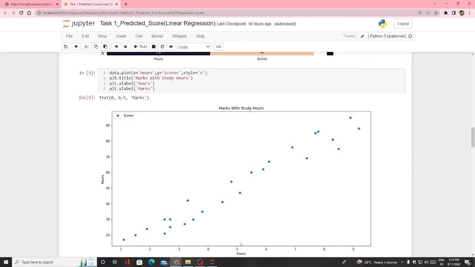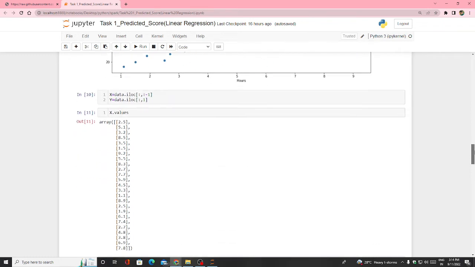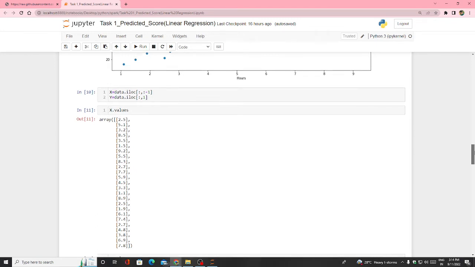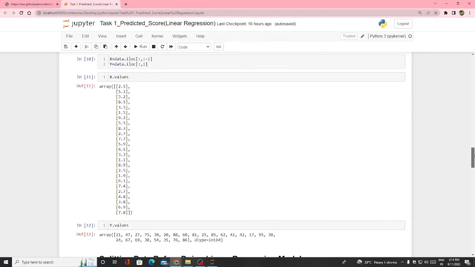Someone who is studying 5 hours is getting more than 50 marks, you can say. Someone studying 8 hours is getting marks of 82, 83. So like this. So this is the graph. Now I am taking this data into two segments, that is the x value and the y value.